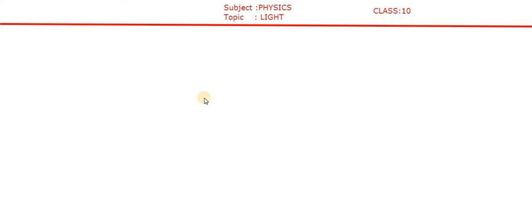In the first class only, we discussed that. When a ray of light falls on the plane mirror, it will get reflected back. So the angle of incidence is equal to the angle of reflection, and the incident ray, reflected ray, and normal, everything lies in the same plane, isn't it?